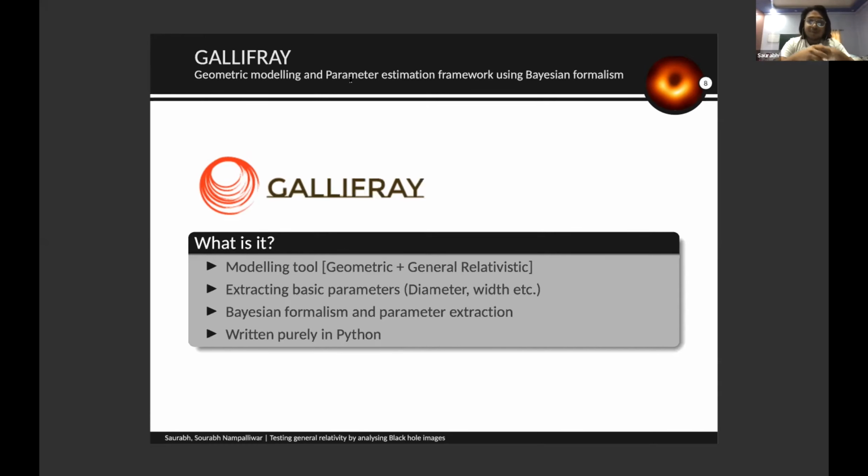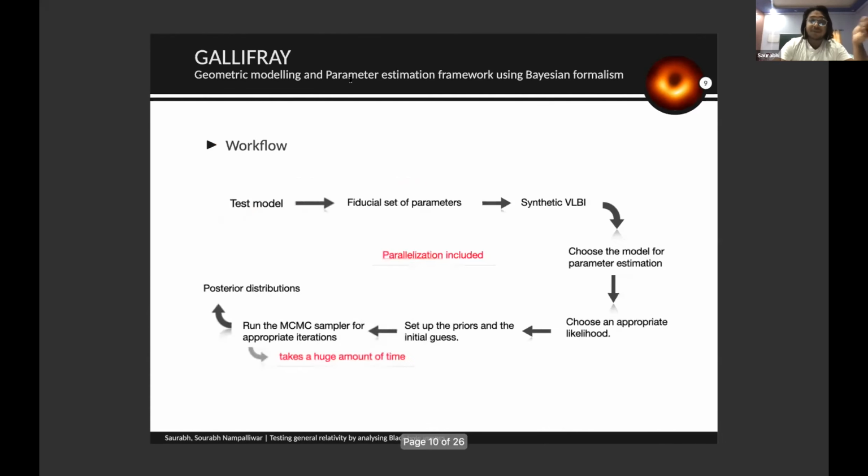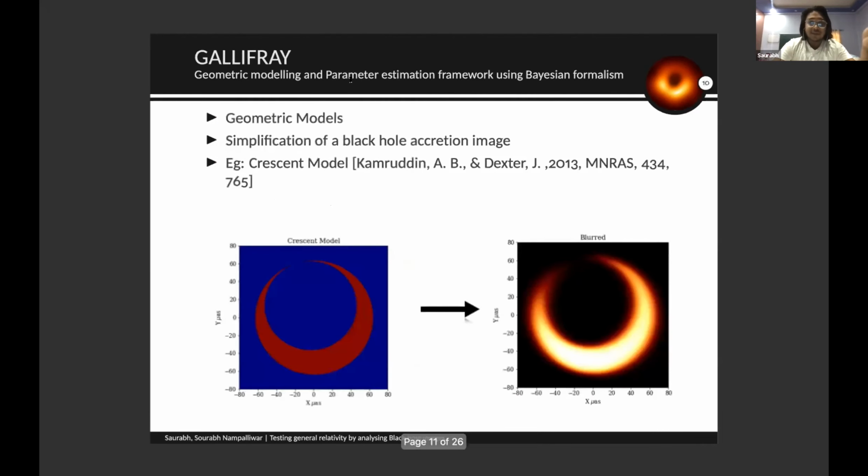Those are geometric models, and we extract the basic parameters of that image, such as the disk width, disk radius, the total flux intensity, and other parameters. And we use Bayesian formalism to extract this. So I guess I can skip this and come to the main essence. This is an example of a geometric model where we have two disks of different radii subtracted from each other, and then it is lit up. And here's a simple example of this Crescent model, which was proposed in 2013.